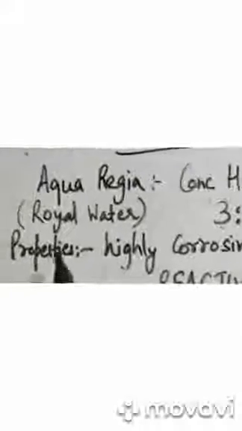And if I see the properties, it is highly corrosive in nature and it is used to dissolve metals like gold and silver. So it is so strong that it is a freshly prepared mixture of concentrated nitric acid and hydrochloric acid in the ratio 3:1, and it is so strong that it can even dissolve gold and silver. इतना ज़्यादा corrosive है ये nature में कि ये metals like gold और silver को अपने अंदर dissolve कर लेता है. Even though neither of these acids can do so alone.